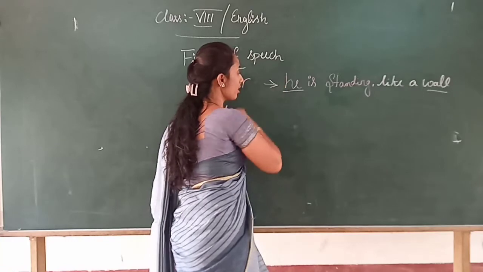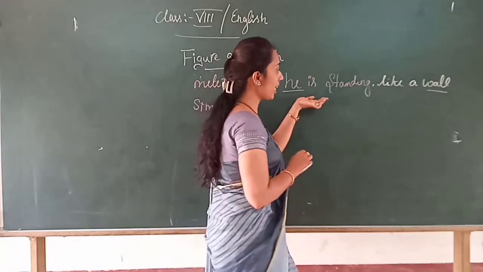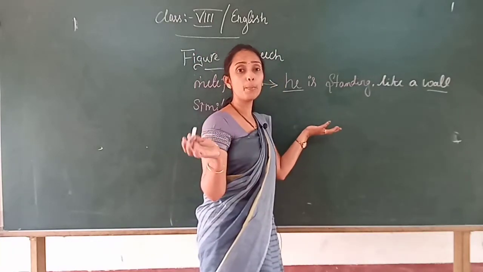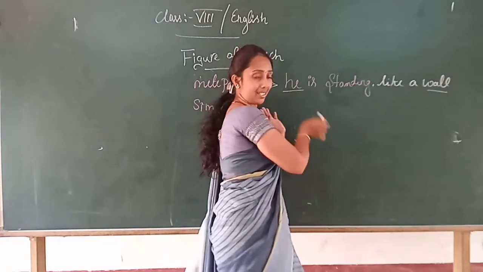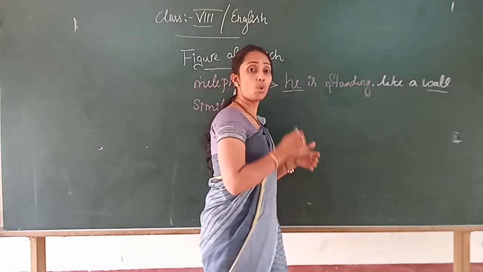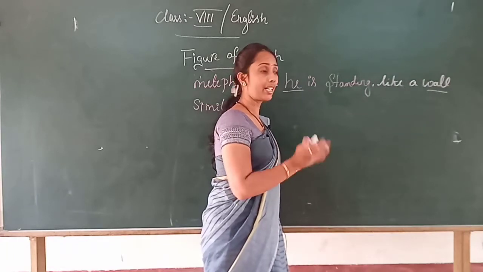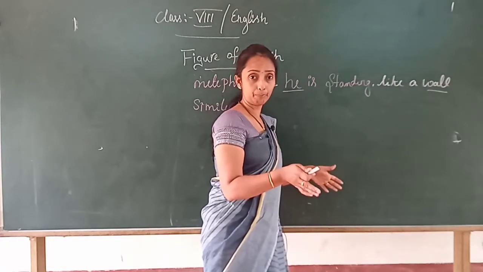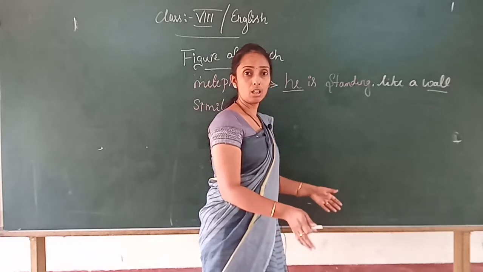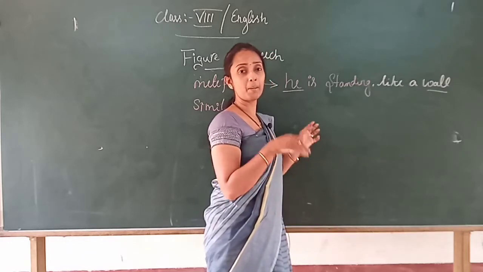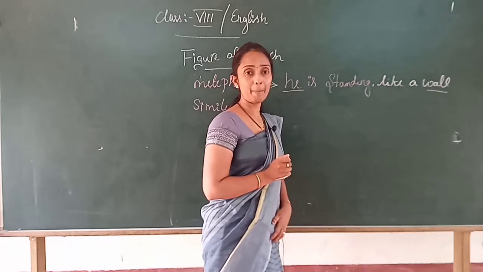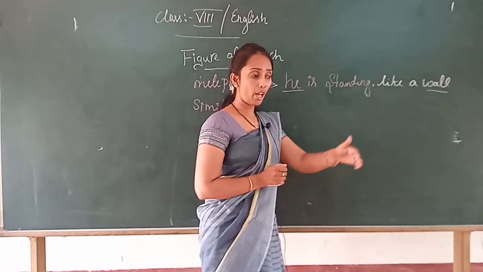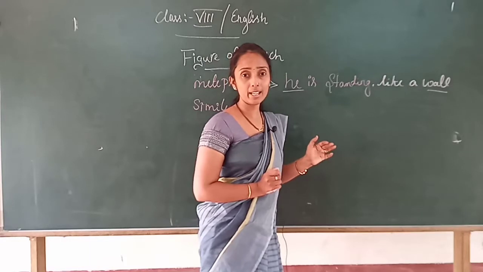Have you understood children? See, if it is only he is standing, there is no comparison, you are giving a meaning that he is standing, right? But you want to convey the meaning that he is obstacle to your path, or he is standing in middle of the path, that you cannot directly tell. You are standing to my path, you are obstacle, you are blocking my way, that you cannot directly tell.